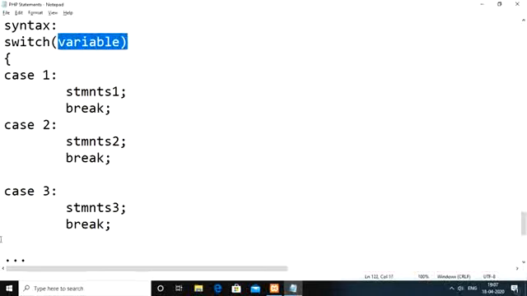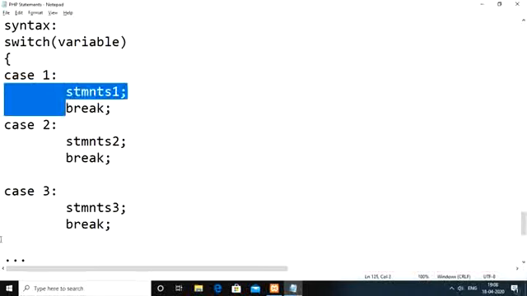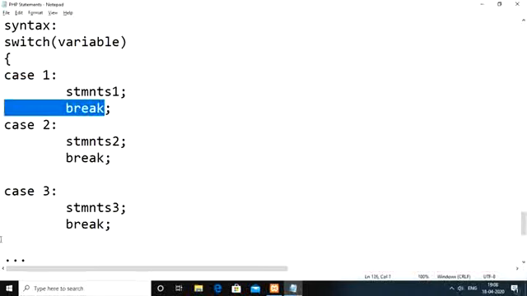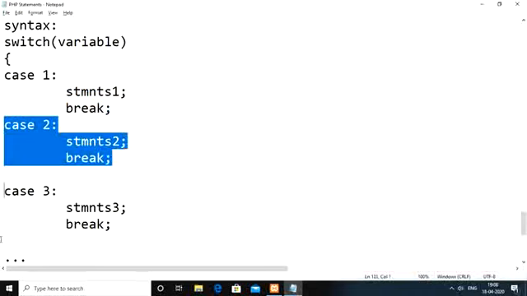So this 1 we are going to compare with the case block values. Here also we have 1. Here the variable value itself is 1. So both are matching, which means whatever statements we have within the case 1 block will be executed. So these statements will be executed, and then we break here itself, meaning we stop the execution. So there is no need to execute the statements which are part of case 2, case 3, and as well as default here.